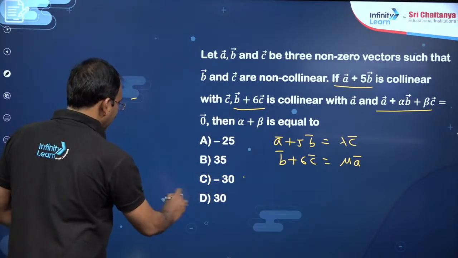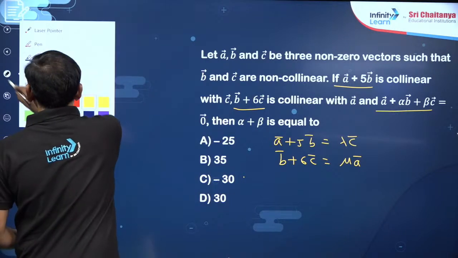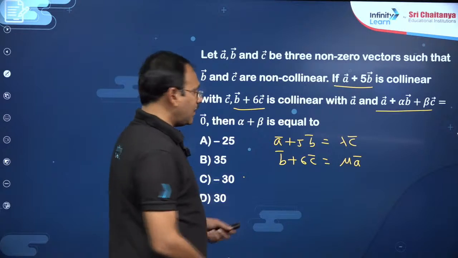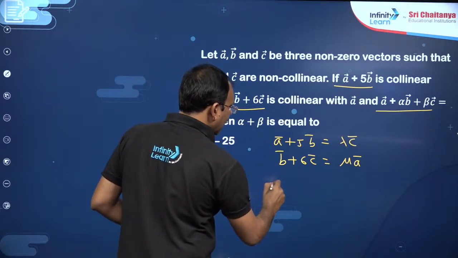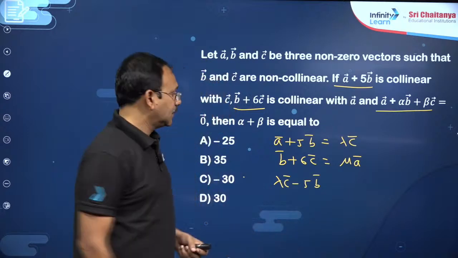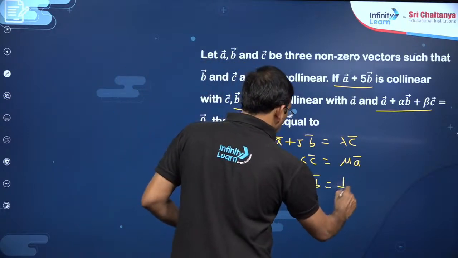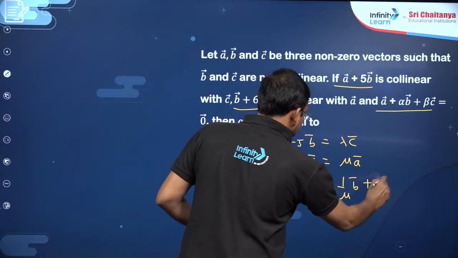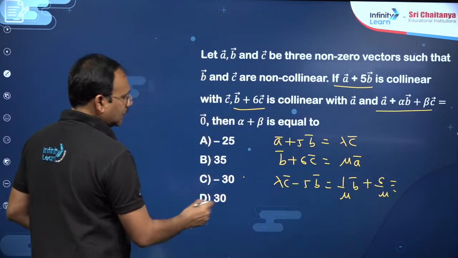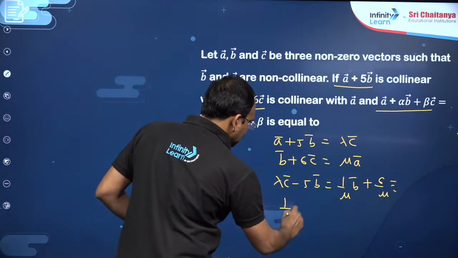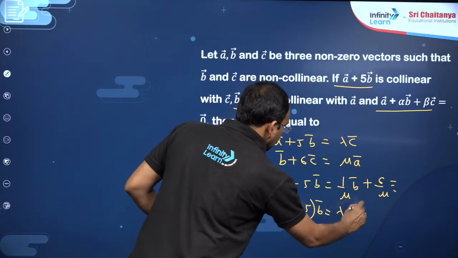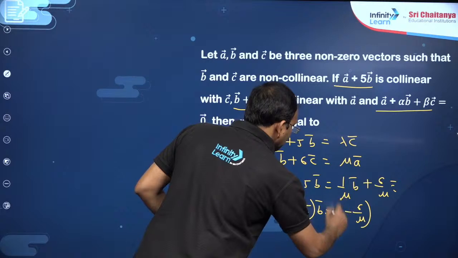So you can write, my dear friends, here. This can be done like, you see, A bar you can eliminate, you can write here A bar is lambda C bar minus phi B bar, right? Here A bar is 1 by mu B bar plus 6 by mu C bar, right? So B bar you can write, you see, 1 minus mu plus 5 into B bar is equal to lambda minus 6 by mu into C bar.